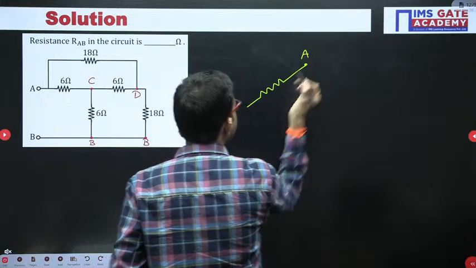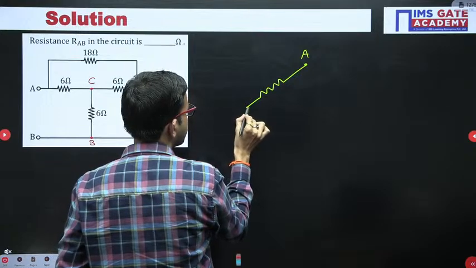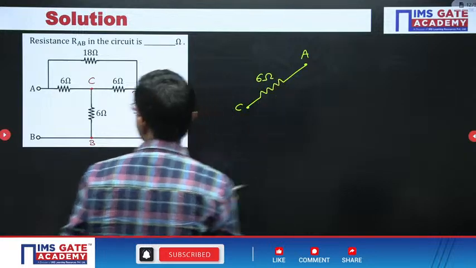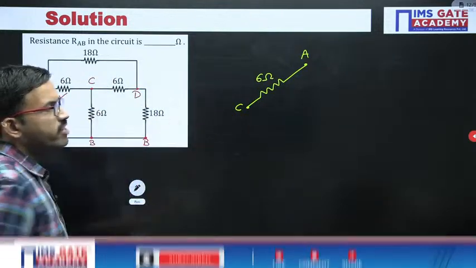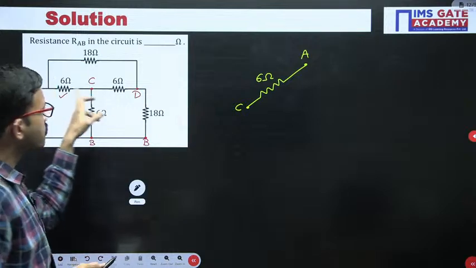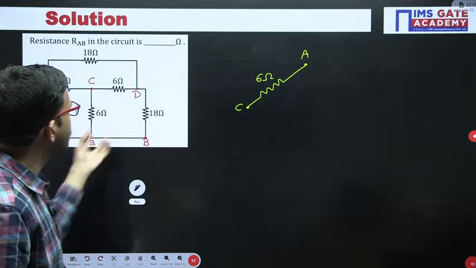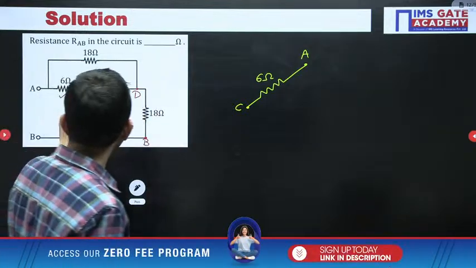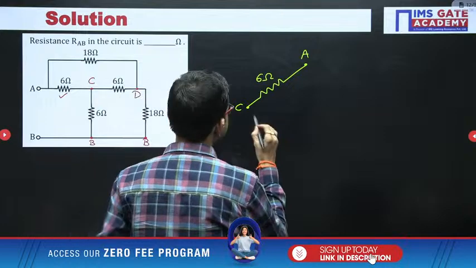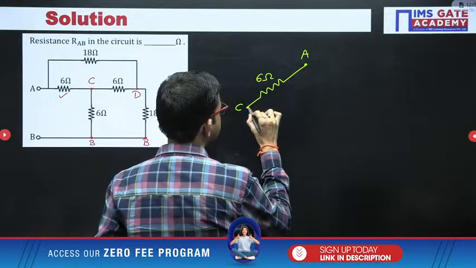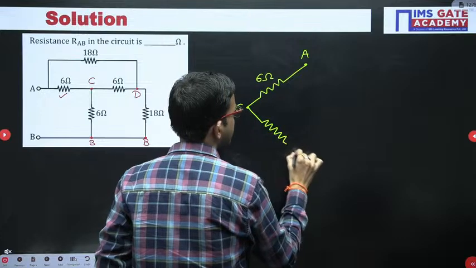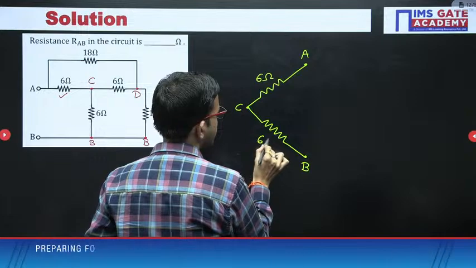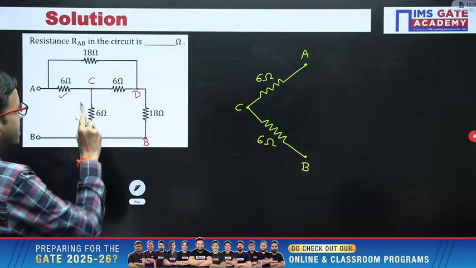Yeah, this node I am labeling A, this node I am labeling as C. Between A and C we are having a 6 ohm resistor. The moment I have drawn one component or resistor, after that I am putting a tick mark, so that we know whether we covered all the resistors in this diagram or not. Between A and C we are having 6 ohm, and between C and B we are having 6 ohm.